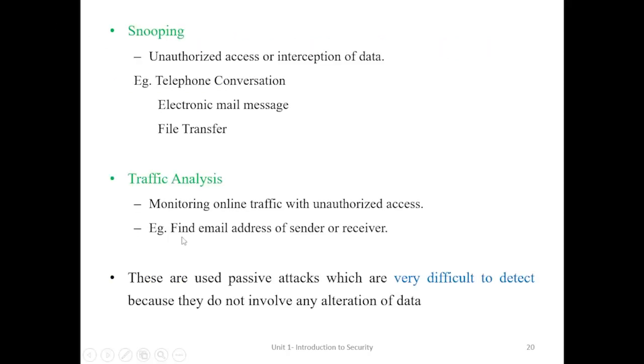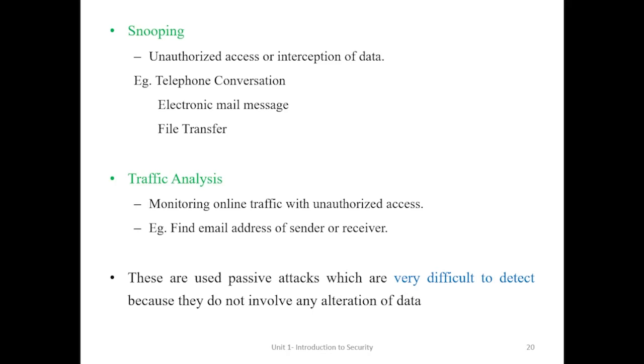Let us take confidentiality breaking. The first technique is snooping. Snooping is a type of attack involving unauthorized access or interception of data. For example, in a telephone conversation between two persons, there is a possibility of hearing the transmitted voice or recording the telephonic conversation in an illegal way.